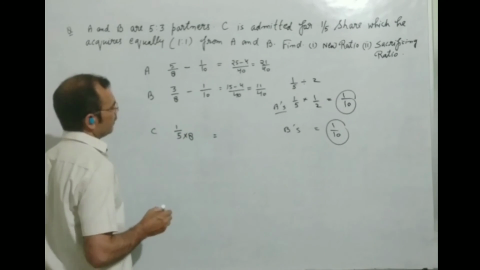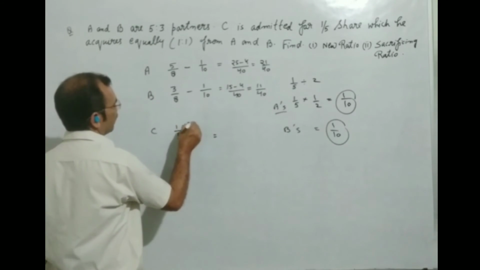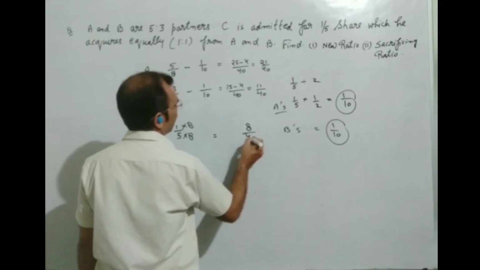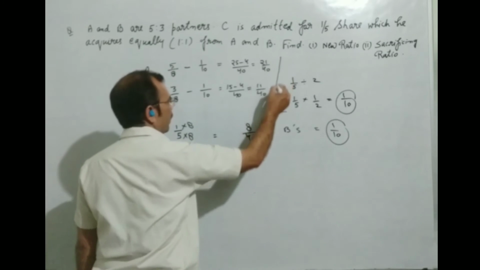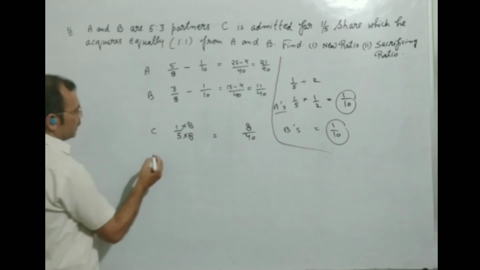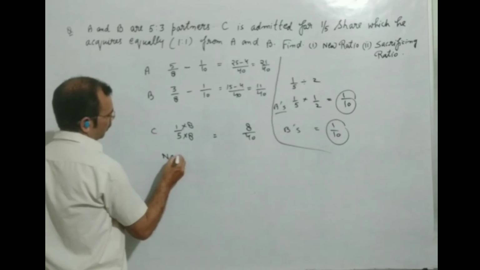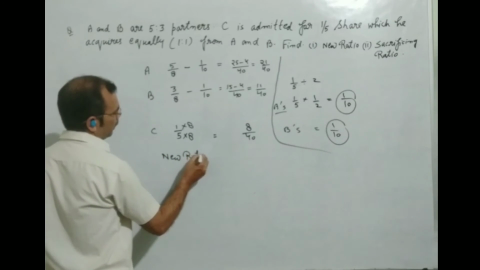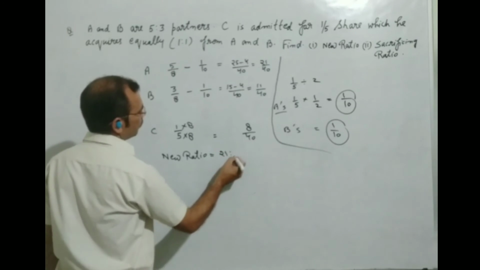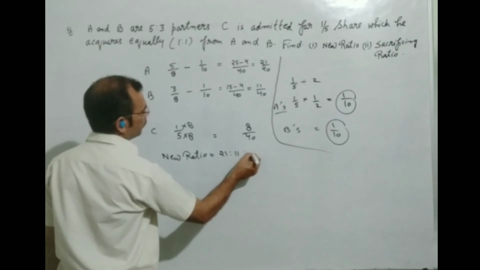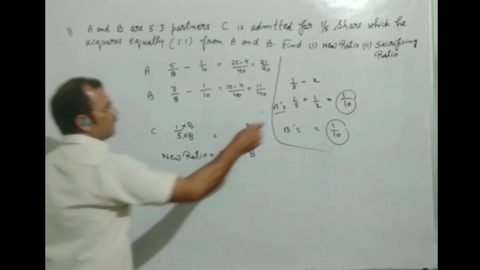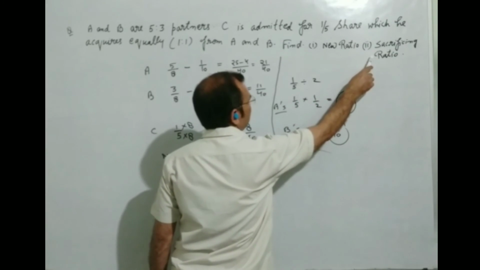If we multiply here by 8, 8 will be written here. In this way, we can solve this question, and the new ratio will be 21:11:8.